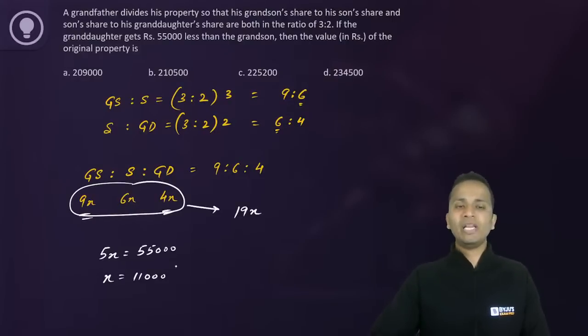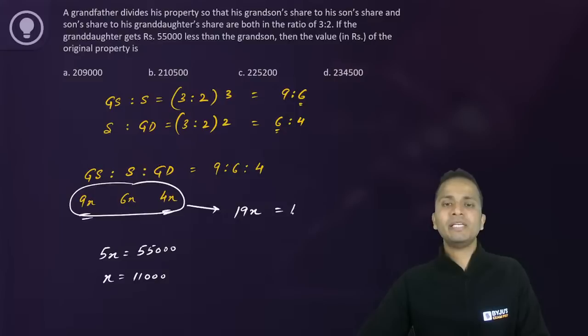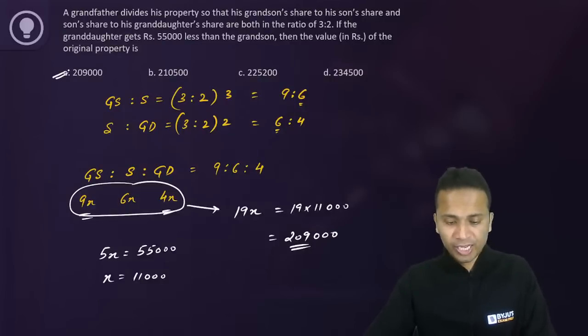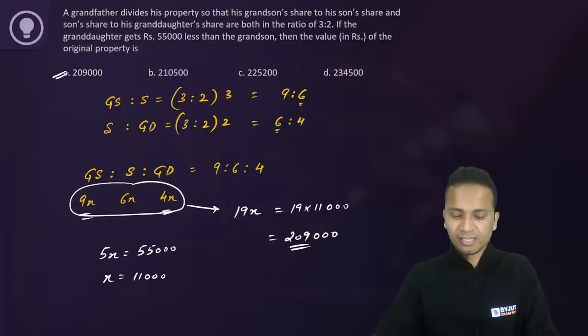So x का value 11,000 है. So 19x will be 19 into 11,000. That is 209,000. Okay. So 209,000. Yes, we have it among the options. Option A.